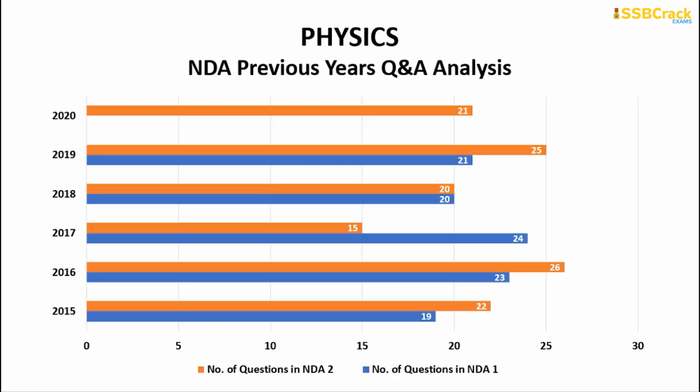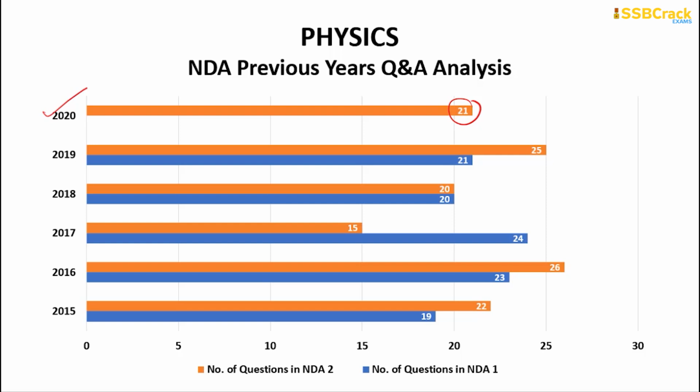The first subject, as I mentioned, is physics. Regarding physics, you have to understand that the NDA NA 1 and 2 2020 examination was conducted on one single day, so here only one bar is visible for us. In the recent examination, only 21 questions came out of 100 from physics. So around one-fifth of the question paper will be from physics, making it a very crucial subject to understand and remember. If you go through the previous trends, it will be around 19 to 25, and the numbers will be in between that.